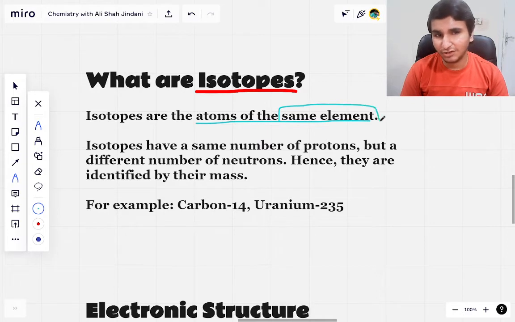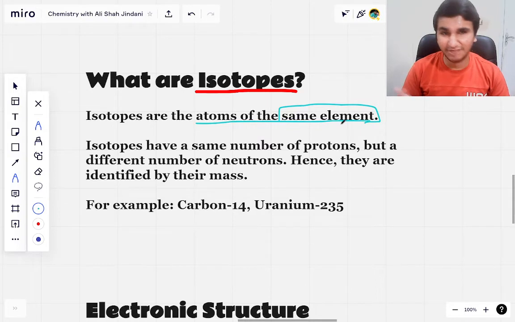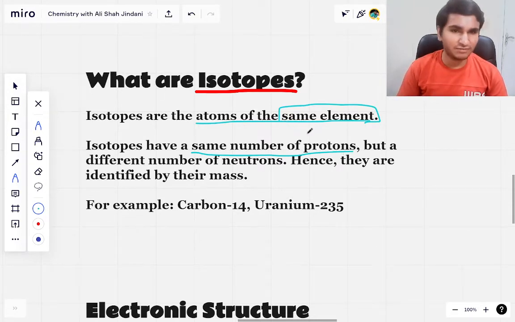Remember, I told you that every element is identified by its proton number, which means that if you have the same element, it means it has to have the same number of protons, right? Simple. And if it has the same number of protons, then what is different about isotopes? It is the number of neutrons, right?